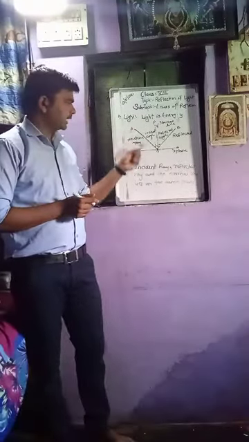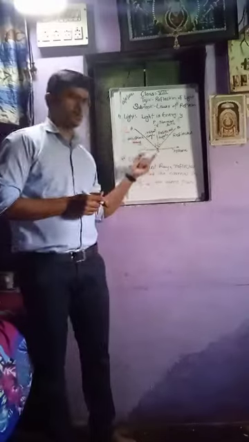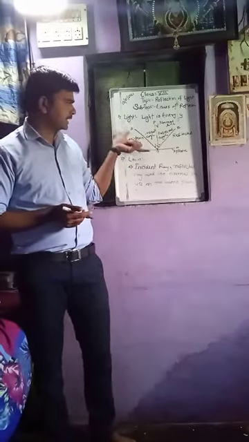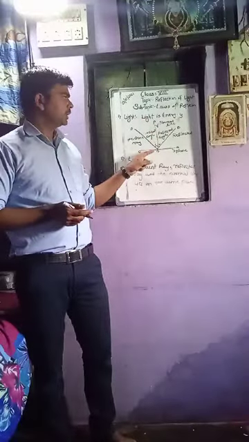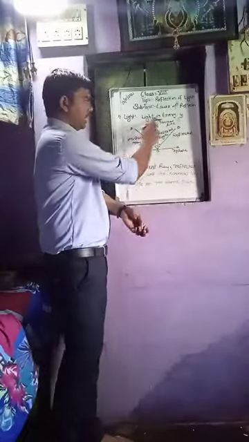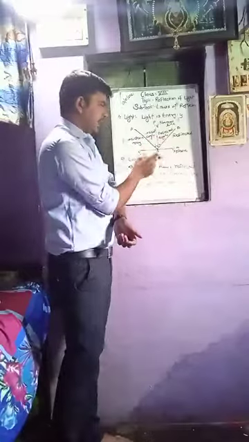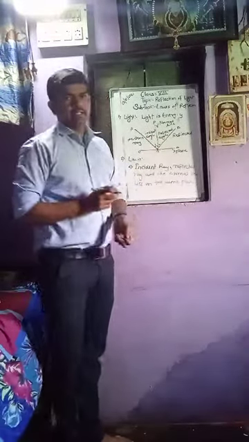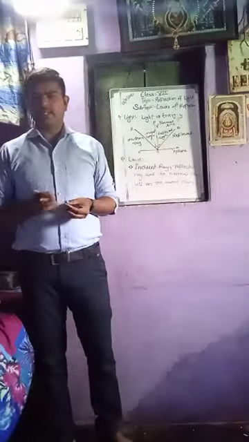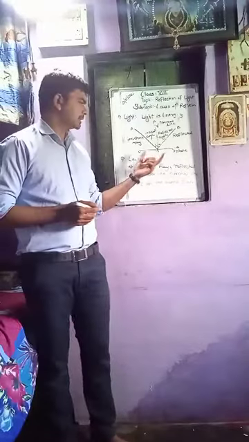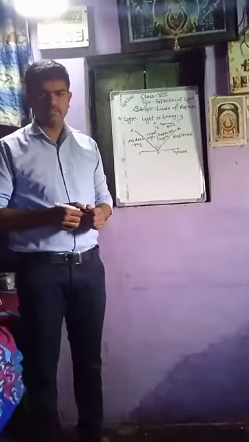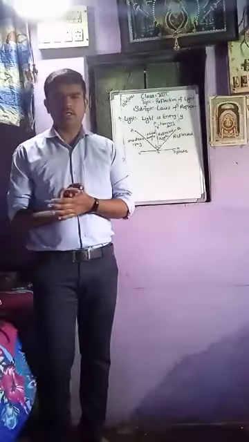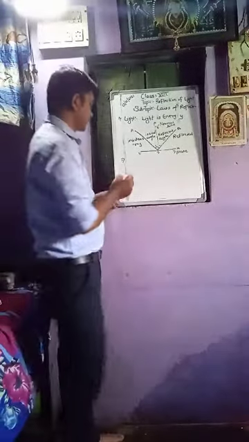See here, AO, OB and PO. AO is the incident ray, OB is the reflected ray, and PO is the normal line. They all are on the same plane, and the name of the plane is CD. This is our second law. So now we are looking for the third law of reflection. What is the third law?